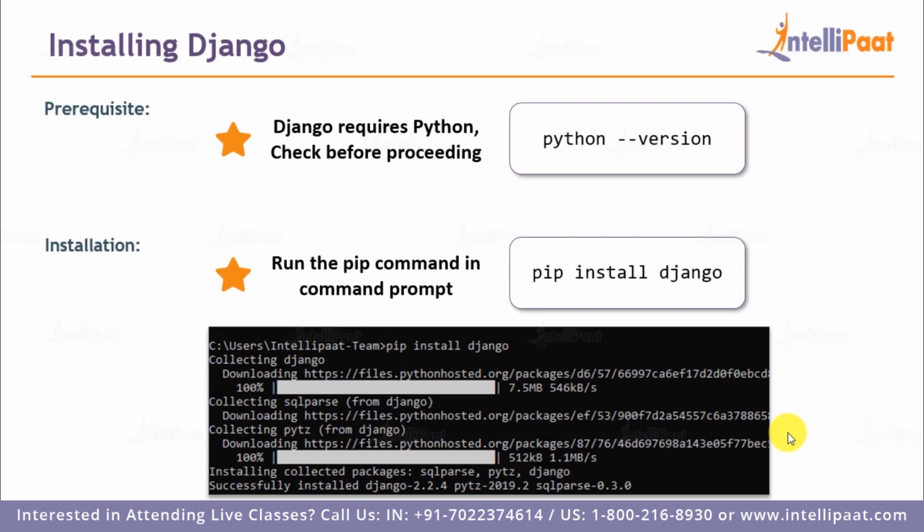To see if Python is installed in our system, we need to go to command prompt and type in this command: python --version. If this gives a Python version, then it means that Python is installed in our system, else it is not. After that, we have to install Django into our systems with this command, which is pip install Django.